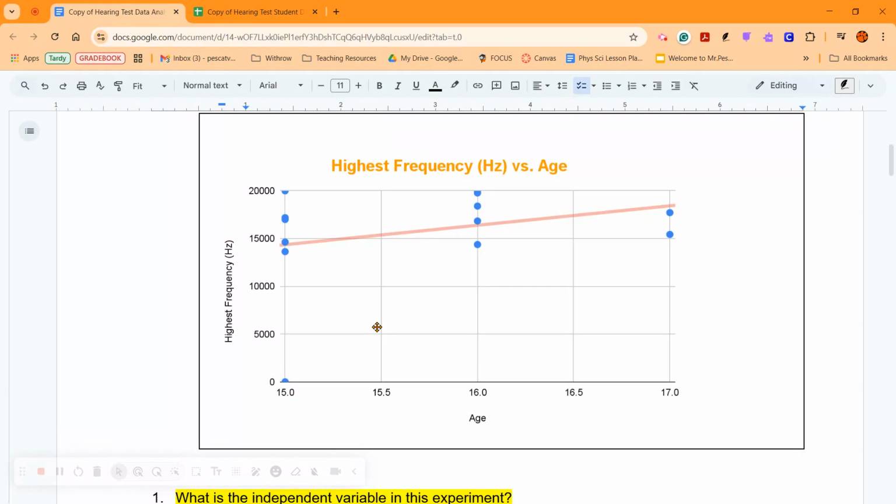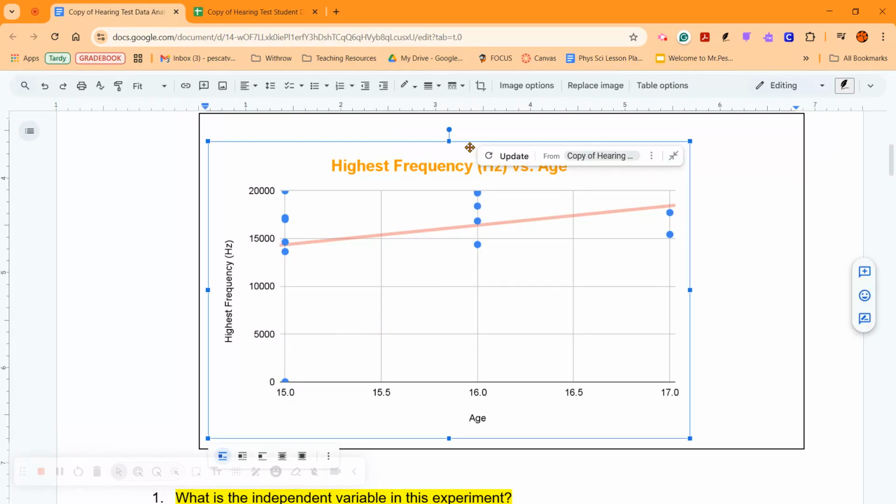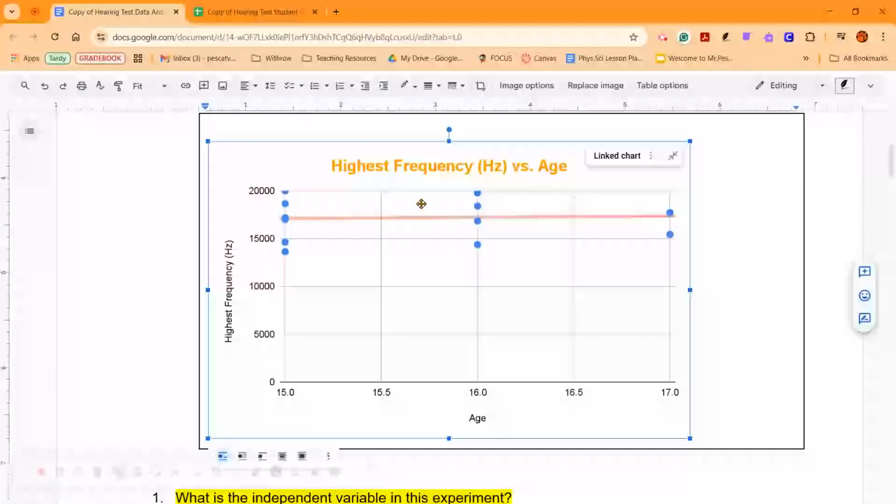Once you find the mistake and fix it, you can come back to your chart and you can see that the update is there. So when you update it, that changes things for you. That is way different than the other one. So if I go back and forth, you can see that there is a big difference. This is before and this is after. Before, after. There's a big difference in your line there.